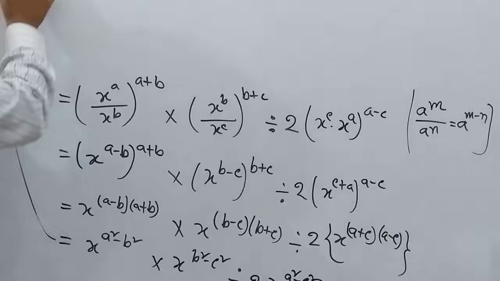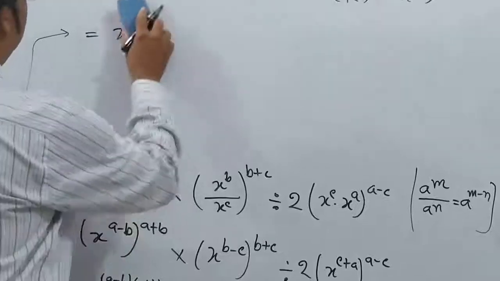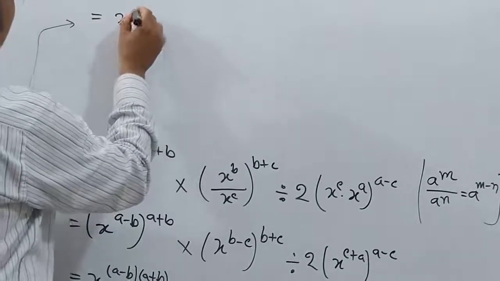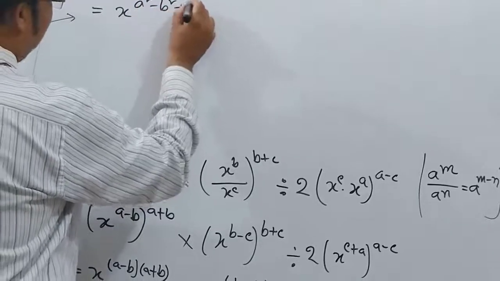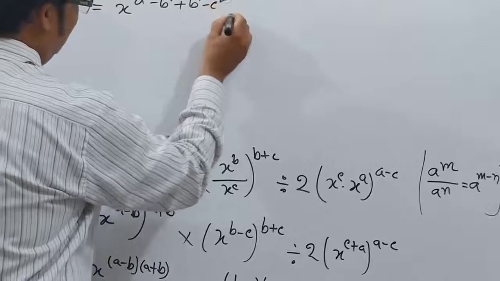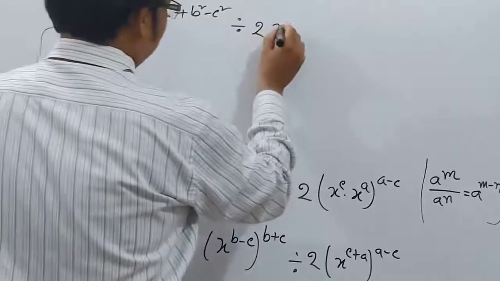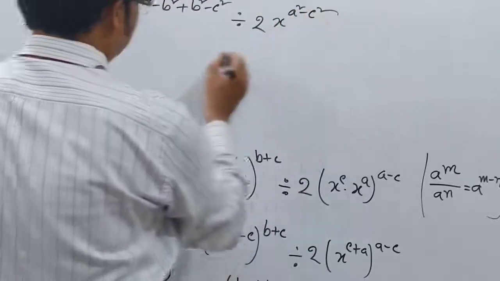So you get x to the power a square minus b square plus b square minus c square, divided by x to the power a square minus c square.